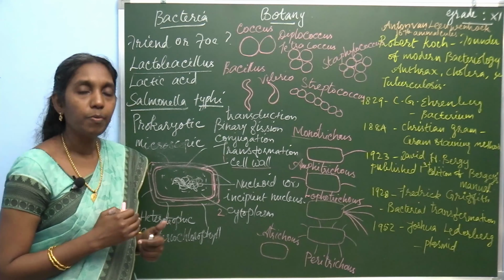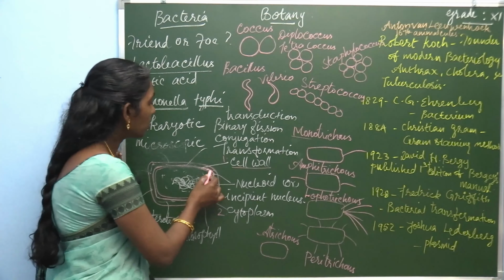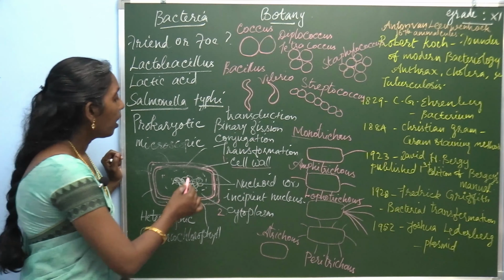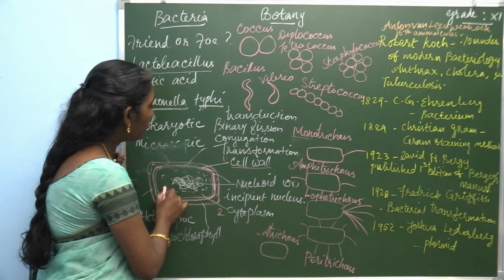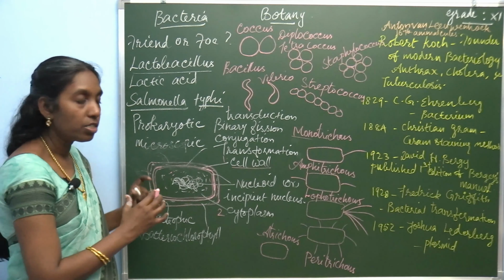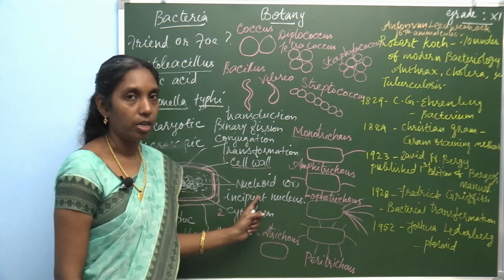The cell wall of bacteria is made up of peptidoglycan, and inner to this cell wall there is a plasma membrane, and inside the cytoplasm is present. The cytoplasm consists of the incipient nucleus or nucleoid.